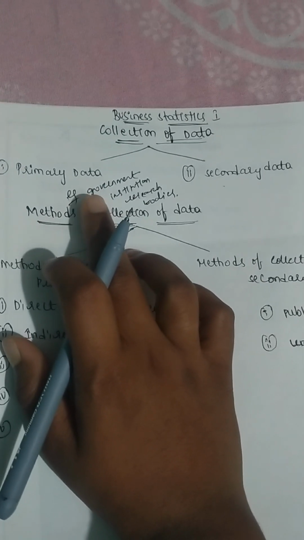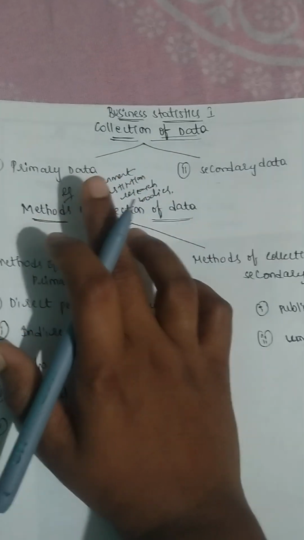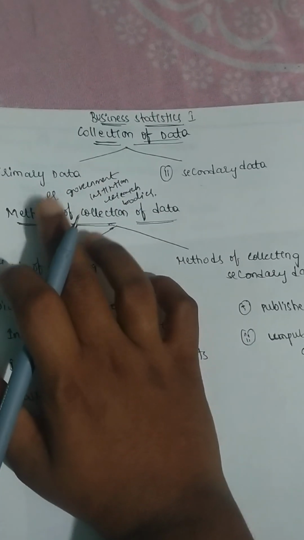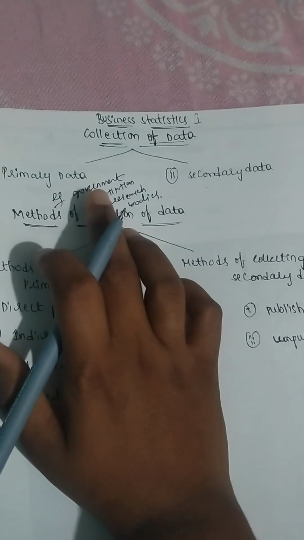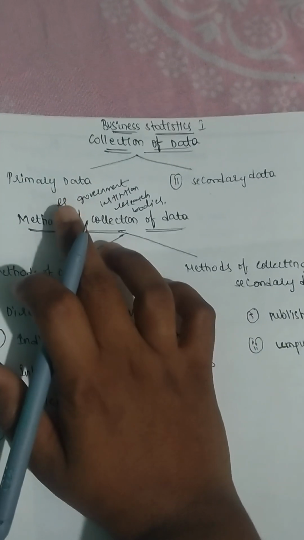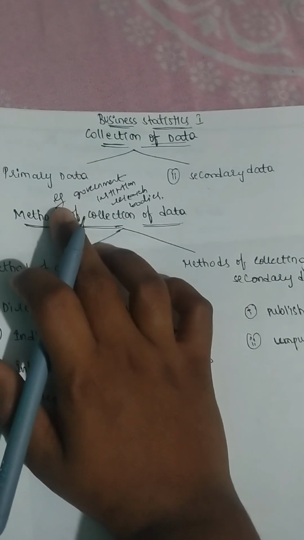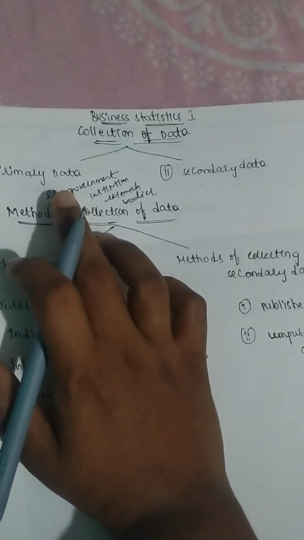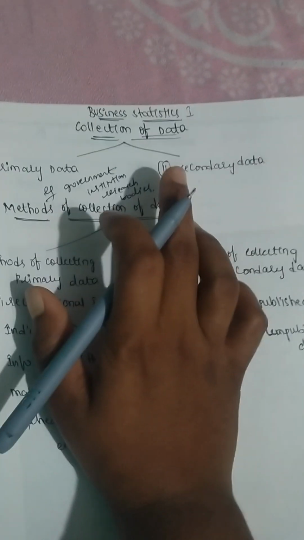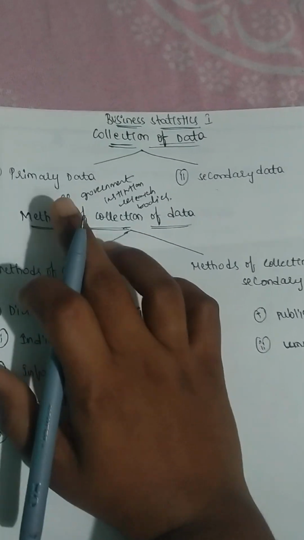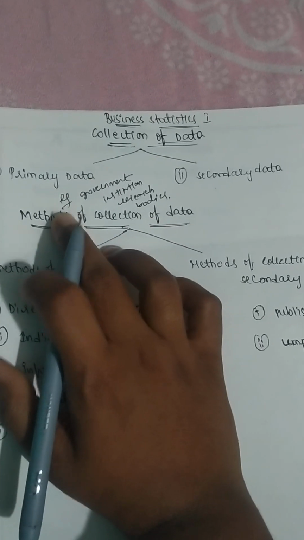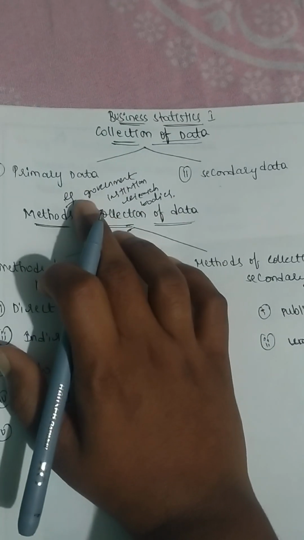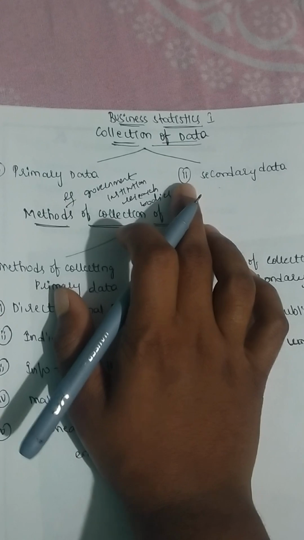This kind of primary data will not exist before in any websites or published or unpublished sources. The best examples are government institutions, research bodies, etc. For example, I want to know information regarding the agricultural land of people in a particular village. So I am collecting the data for the first time from the agricultural farmers, those people who are called respondents.